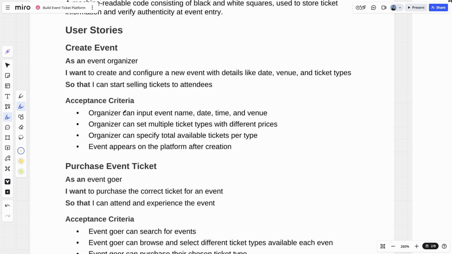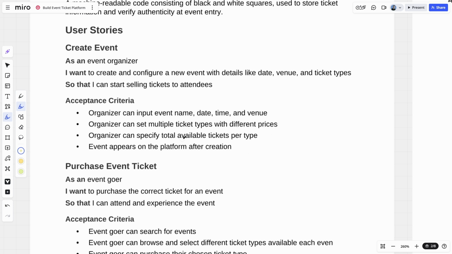So an organizer can input the name, date, time, and venue. They sound like properties on our event object. Organizer can set multiple ticket types. So that's interesting. So it's not just one type of ticket per event. There can be many different ones and they can have different prices.